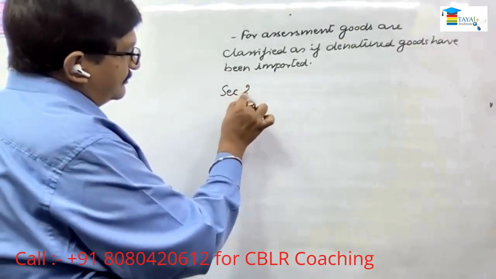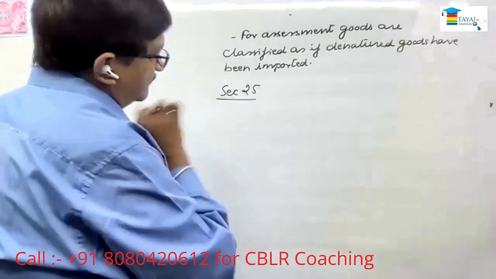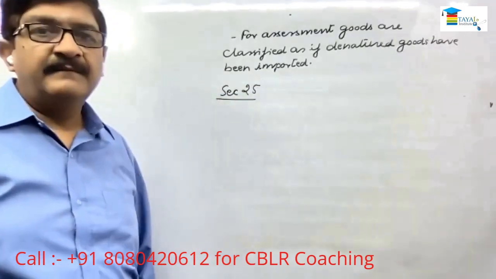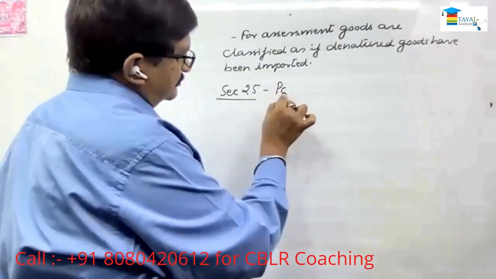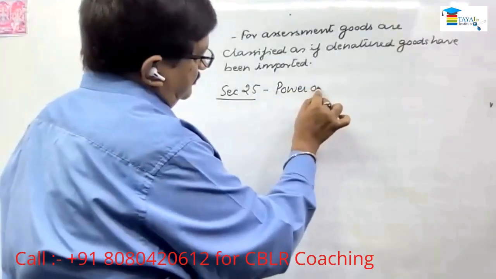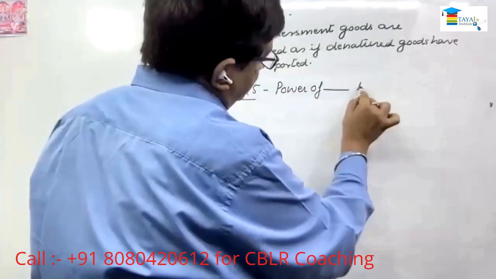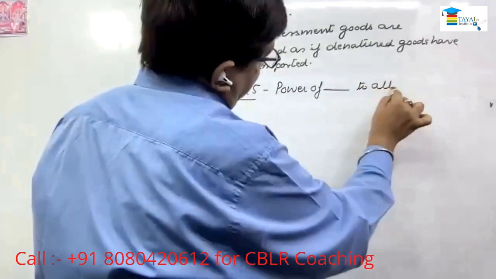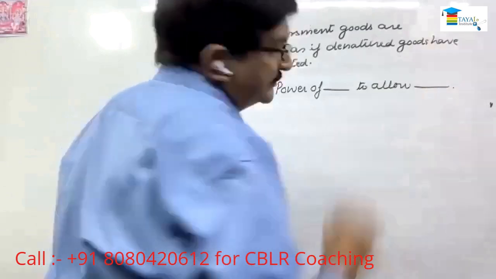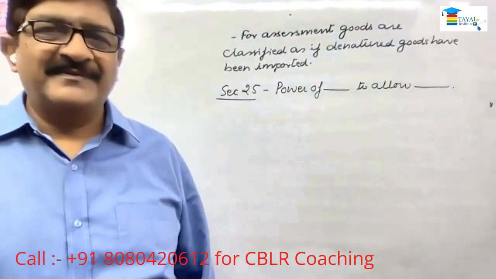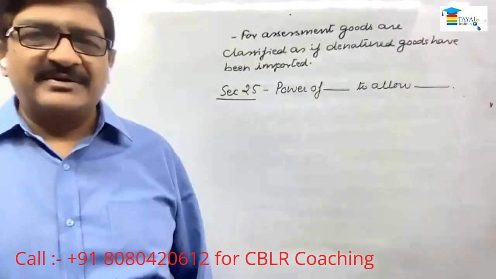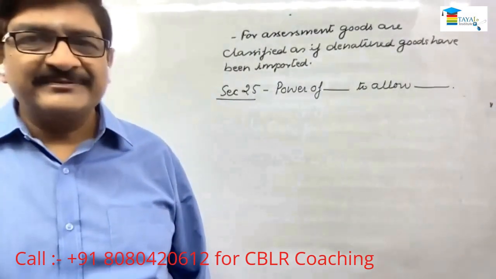Section 25. Exemption. Power of the Central government to allow exemption. So this we have already done.